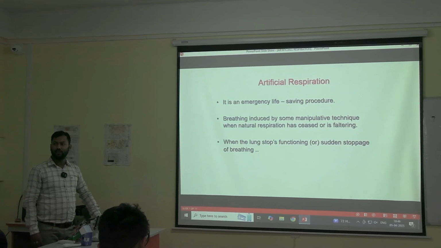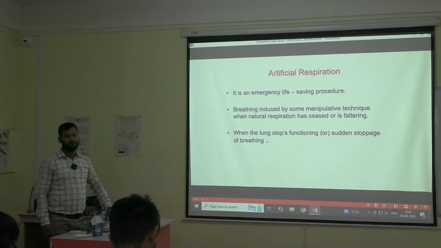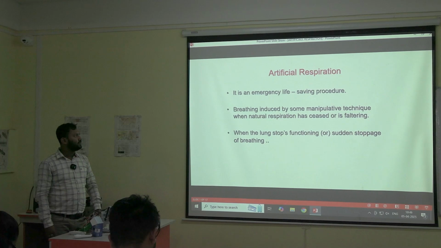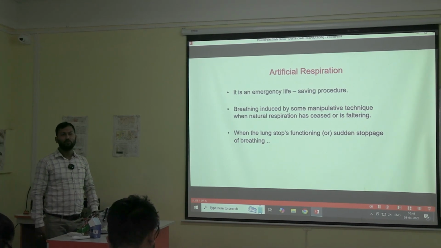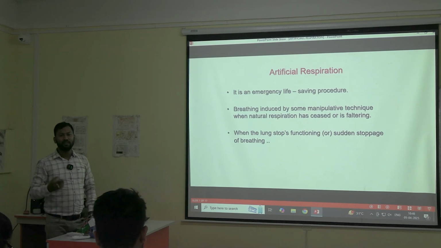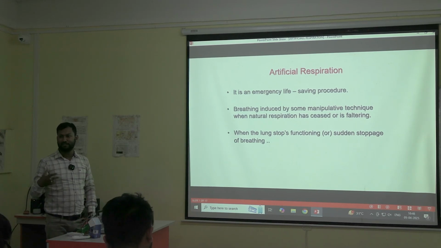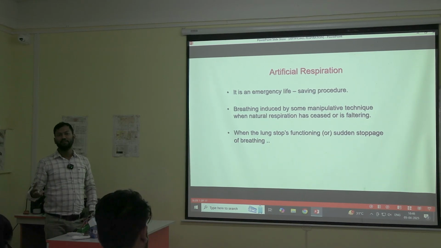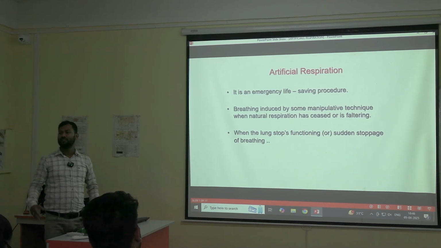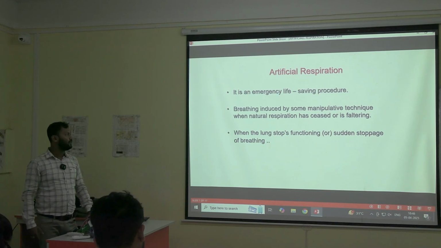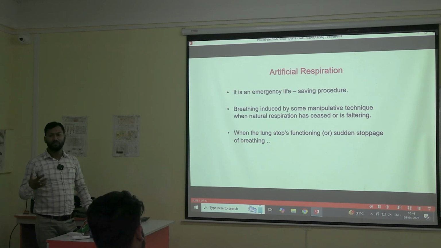So today we are going to learn about artificial respiration. This is something we usually do when a patient or a person is not able to breathe by himself. If someone has momentarily or temporarily lost his breathing capacity due to any reason, due to any trauma, some person may be drowning, or there might be electrocution, means someone has got an electric shock, or severe trauma. Many things can cause this condition that the person is not able to breathe.